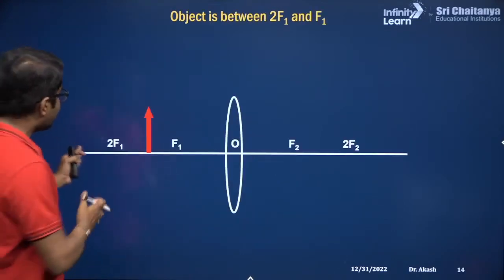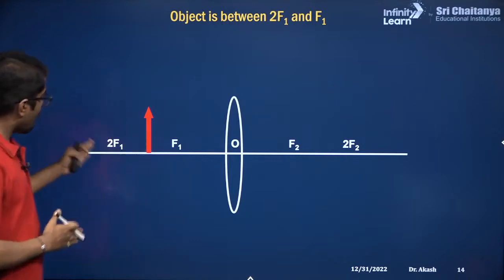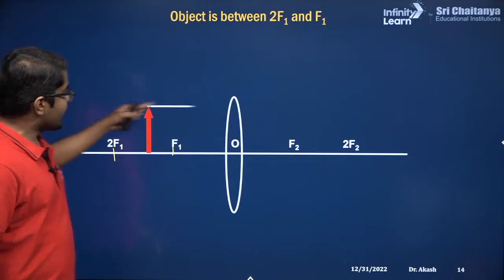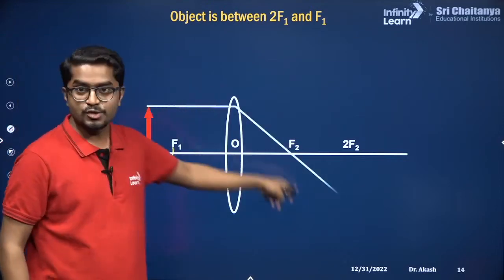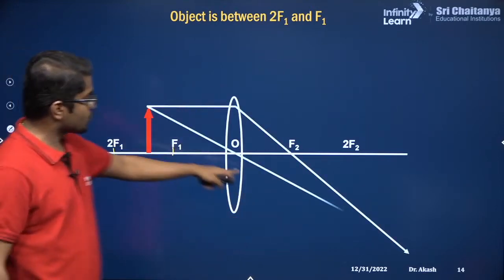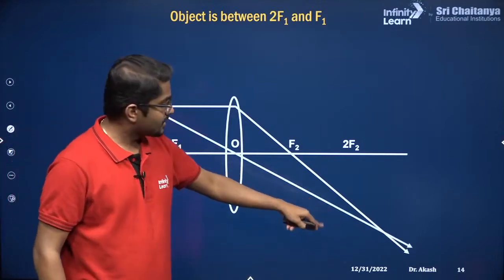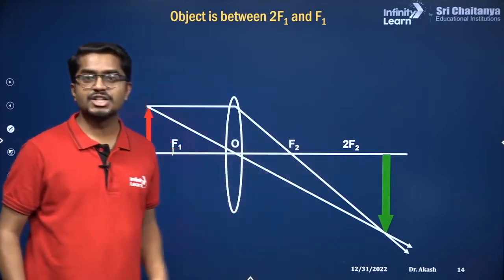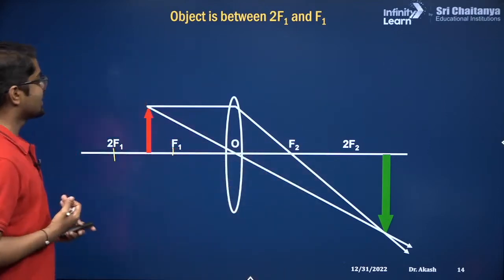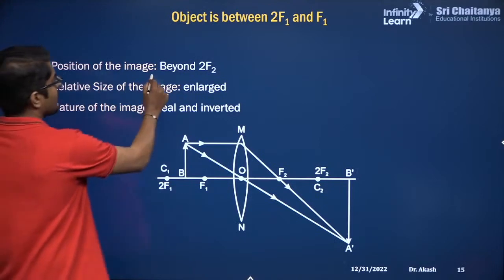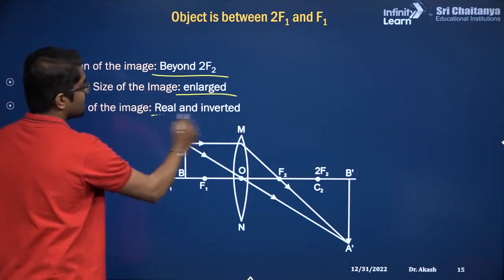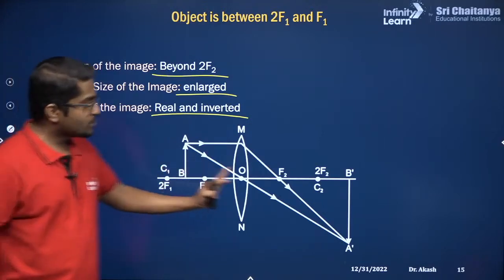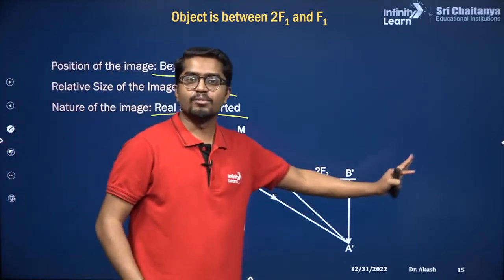So now I'm bringing the object even closer. The object is between 2f1 and f1. There is an incident ray. After refraction, it passes through f2. Then the second ray passes through the optical center. You see now the image is beyond 2f2 and this is very large. So the image is getting enlarged. What are the properties of this image? Forming beyond 2f2, enlarged, real and inverted. So when you bring the object closer, what is happening to the image? The image is going away from the lens.